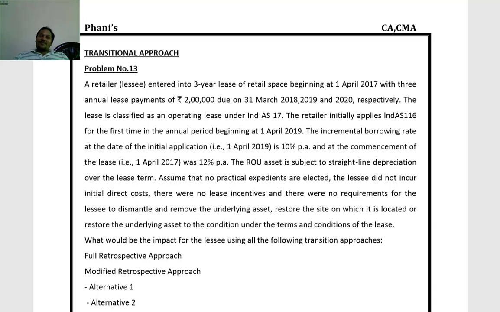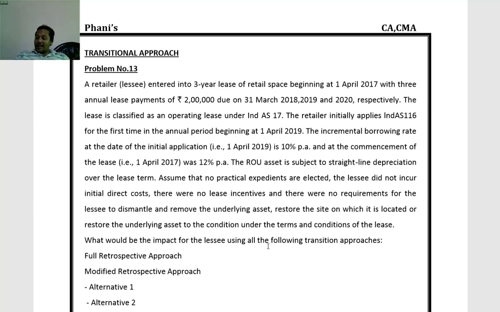Then alternative 2. Both lease liability and right of use of asset are measured based on remaining lease payments. Discounting rate is the revised discounting rate, which is the latest applicable discounting rate. Now once again, in case of full retrospective approach, we will be considering as if the Ind AS 116 provisions are applied from the beginning of the commencement of the lease. This is for lease liability as well as right of use of asset.